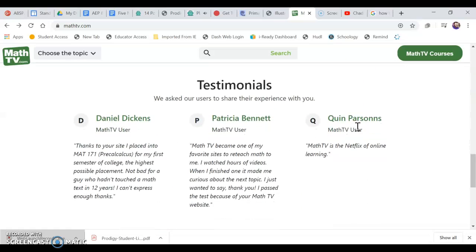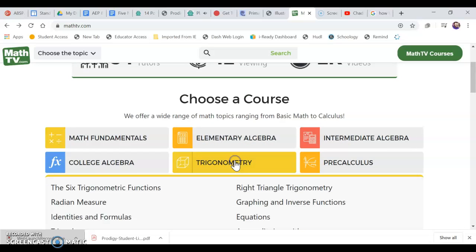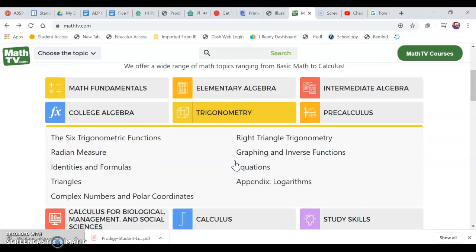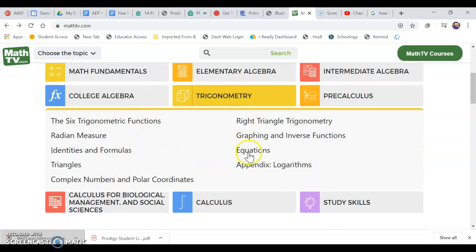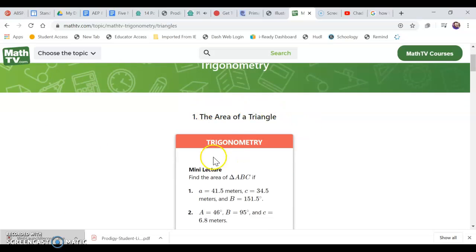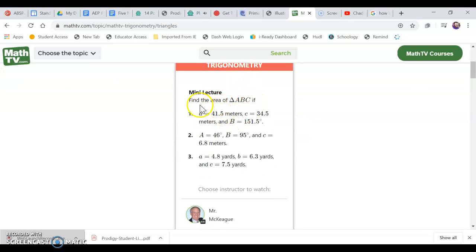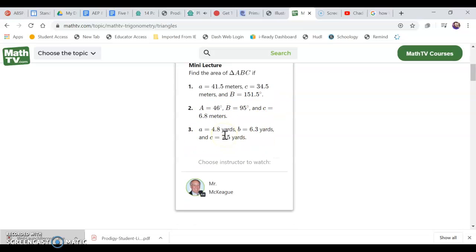Okay, and so forth. So if you click on, let's say, trigonometry, then it breaks it down into different things. Okay, so if we want to talk about triangles, we can click on triangles. Then it pulls up the different lessons. Okay, so this is a mini lesson to find the area of triangle ABC based on these different parameters.